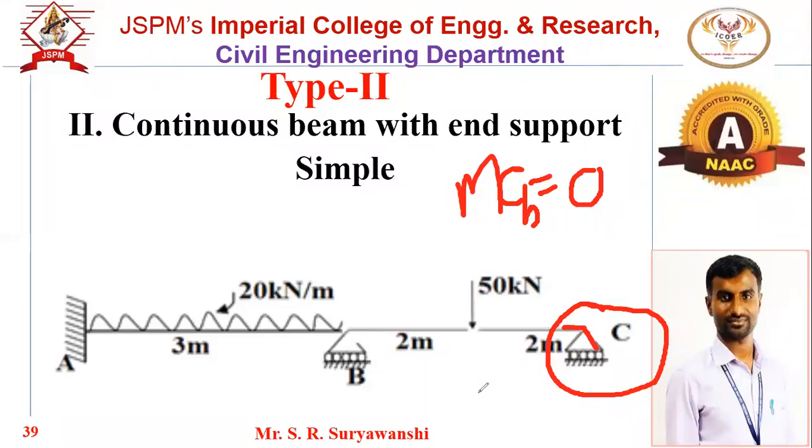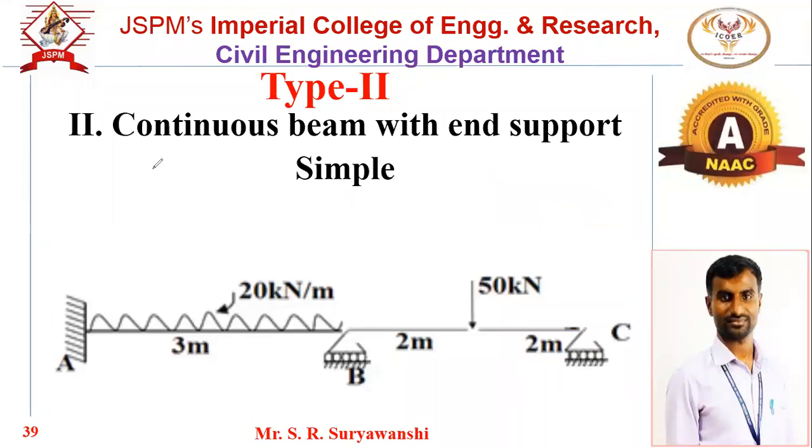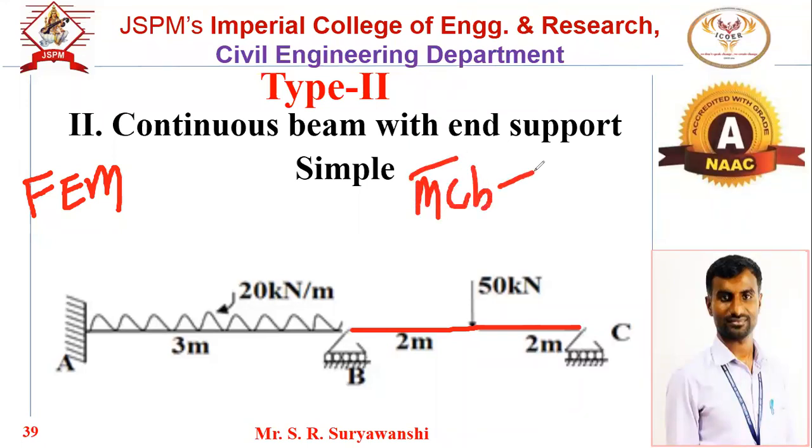Practically, if the end support is simple, the moment should be 0. But as per the concept of the moment distribution method, initially we are making the summation of fixed end moments. Now here for the CB member, M bar CB is not equal to 0. What is M bar CB? That is the fixed end moment due to the loading condition. But here the final moment should be 0. This is a very, very important point.